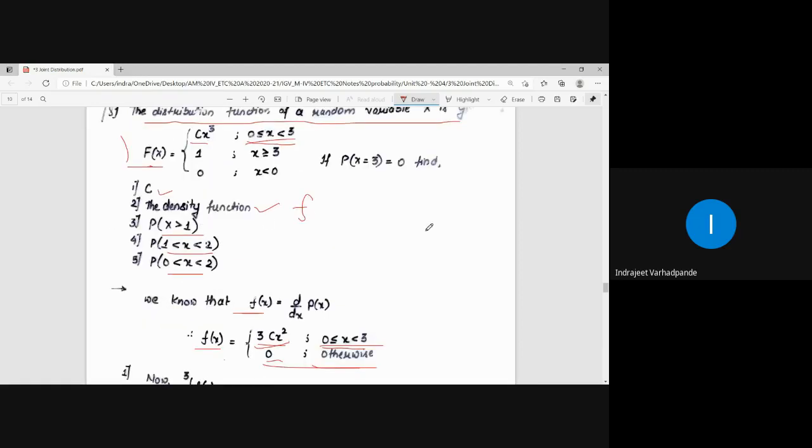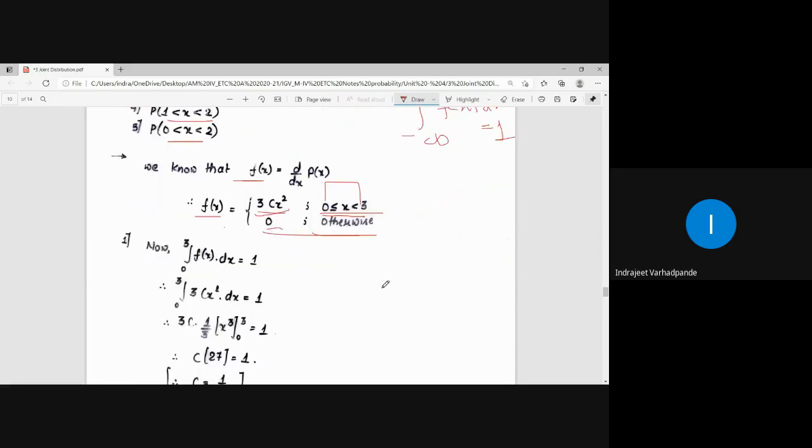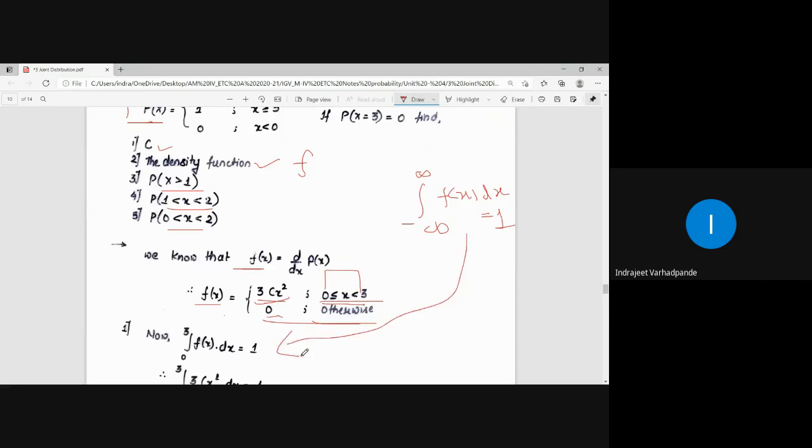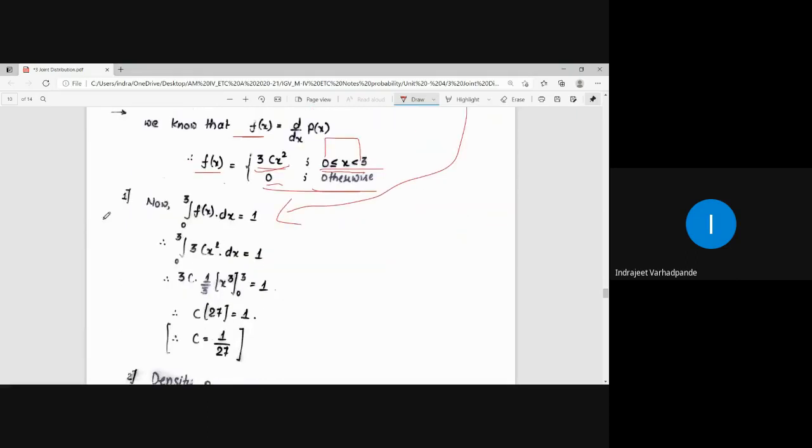How to calculate the value of c? The integral from minus infinity to infinity of f of x dx is equal to 1. This is the axiom of probability. But my range starts from where to where? Instead of minus infinity to infinity, the density function is valid for the range 0 to 3. So I will be calculating the value of c from the range 0 to 3. So ultimately, the integral from minus infinity to infinity of f of x dx equal to 1 is reduced to the integral from 0 to 3 of f of x dx equal to 1.